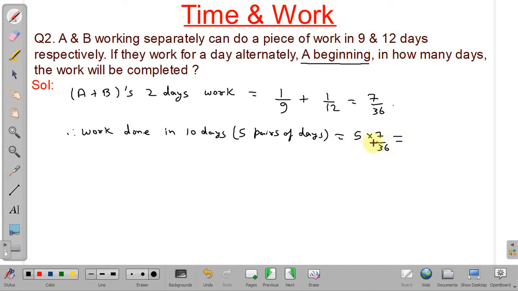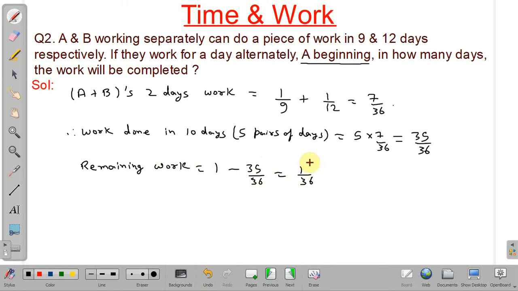So we have considered 5 pairs of days, so it will be 35 by 36. So this much work will be completed in 10 days. So what will be the remaining work? Remaining work will be equal to 1 minus 35 by 36, and it will be 1 by 36. So this much work is remaining.